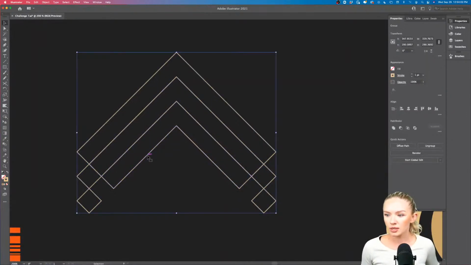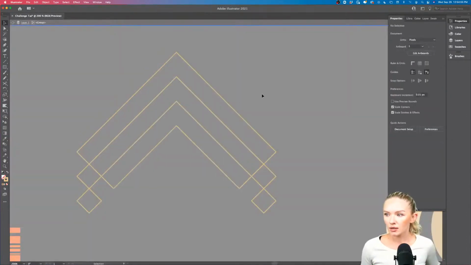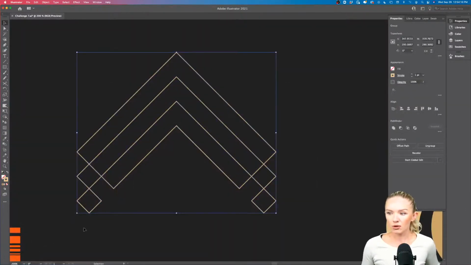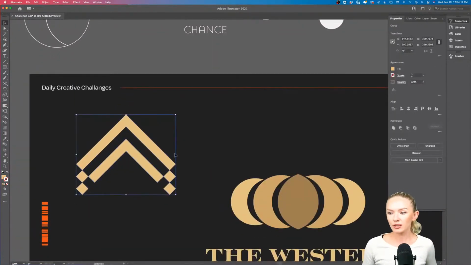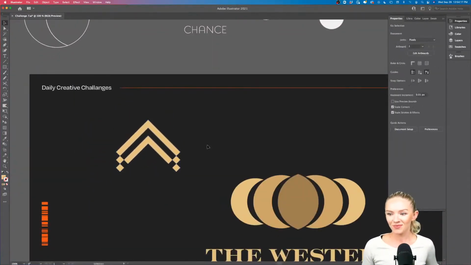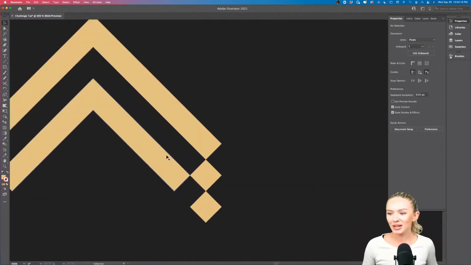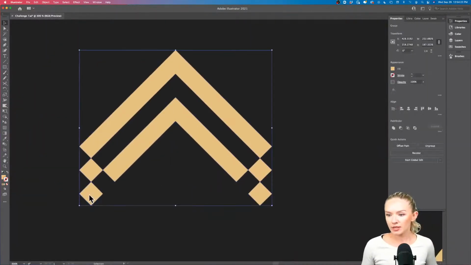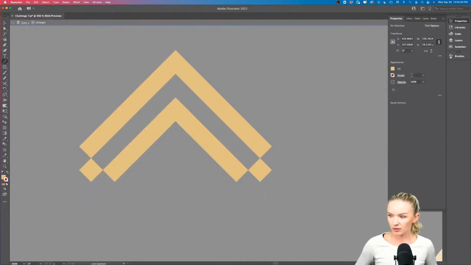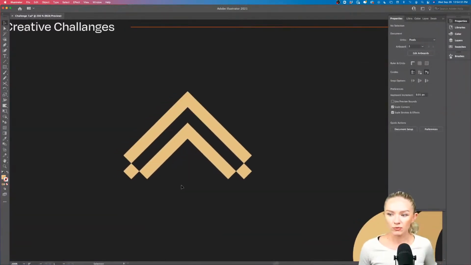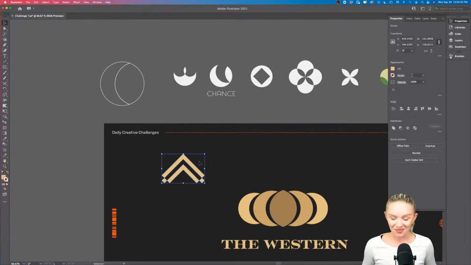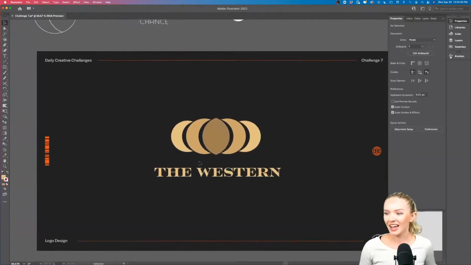So how about we remove this shape right here. And there we go. We already have some kind of roof-looking logo, but it's quite abstract. So how cool, right? And it's so quick. And you can also remove some of the elements if you want right here. Something like that, I think, could totally work for a company that has to do with roofs. So yeah, there you go. A little logo design hack for you.